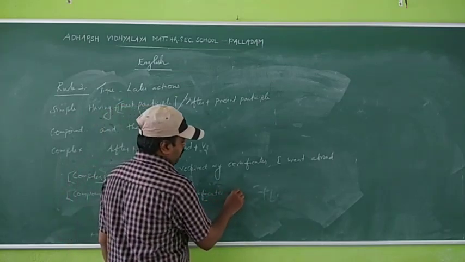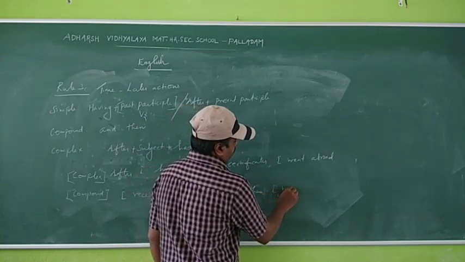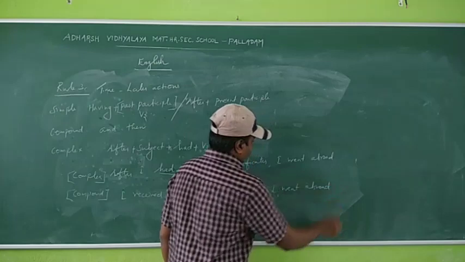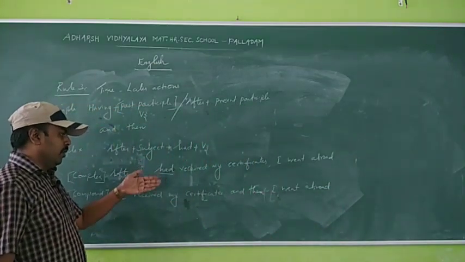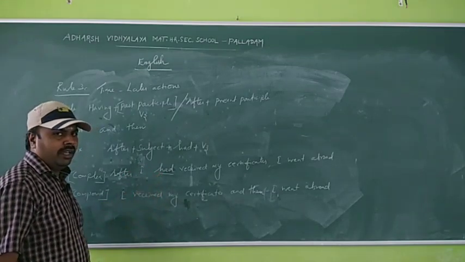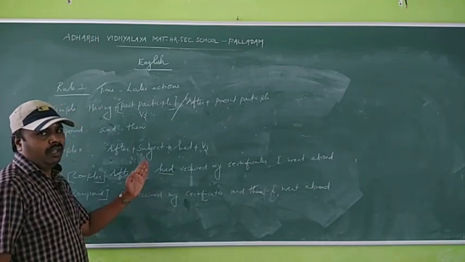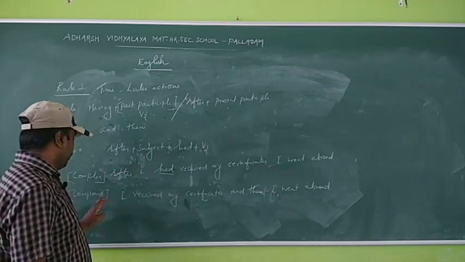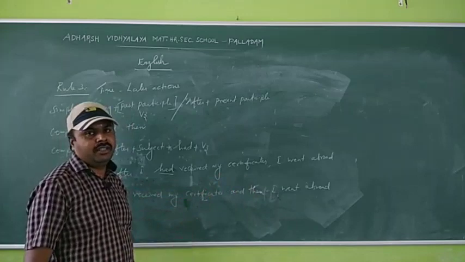What is the conjunction? And then I went abroad. Okay, when you change from complex to compound, you have to write simple past only. Don't write had. If you write had, it becomes past perfect tense. So past perfect tense is used only in the complex sentence. So compound sentence: I received my certificates and then I went abroad.